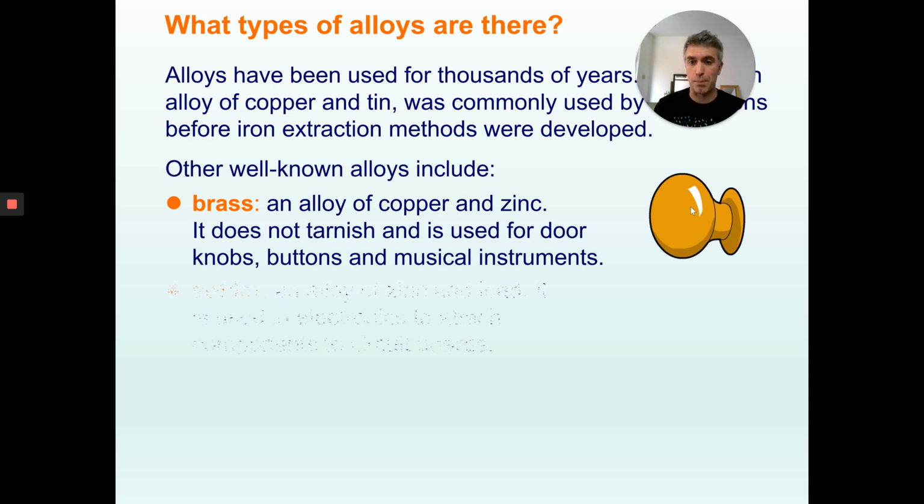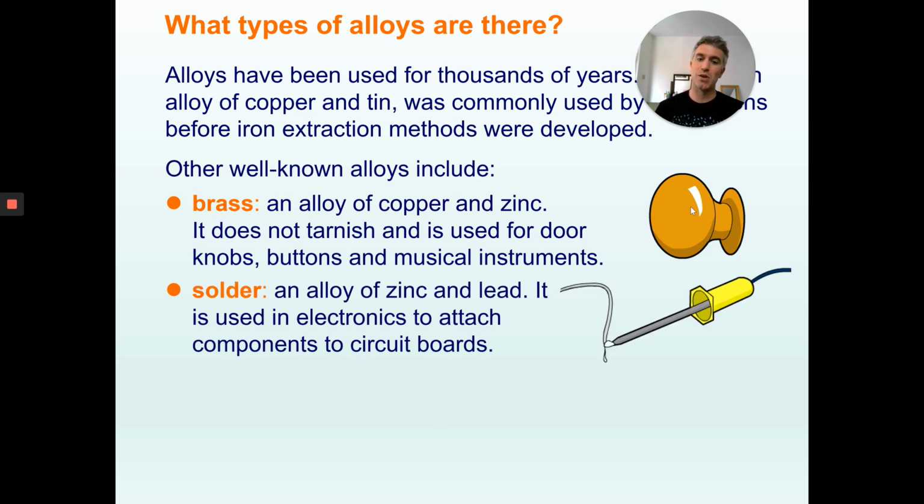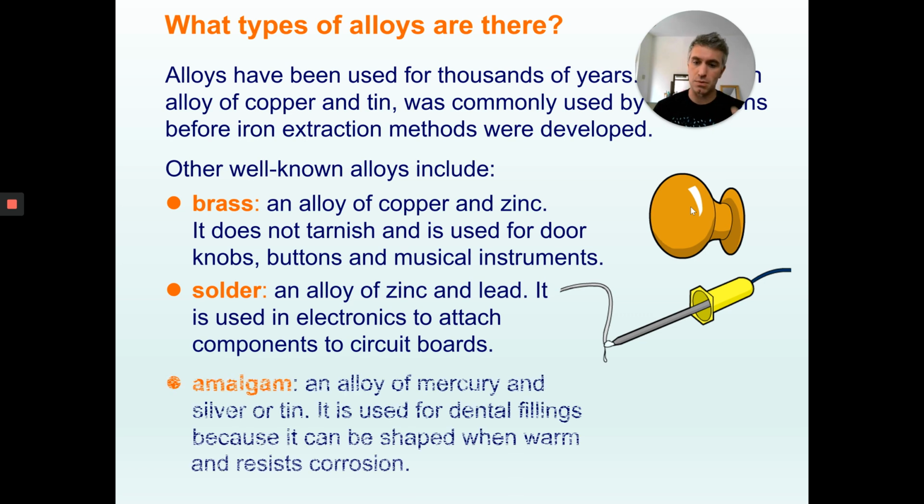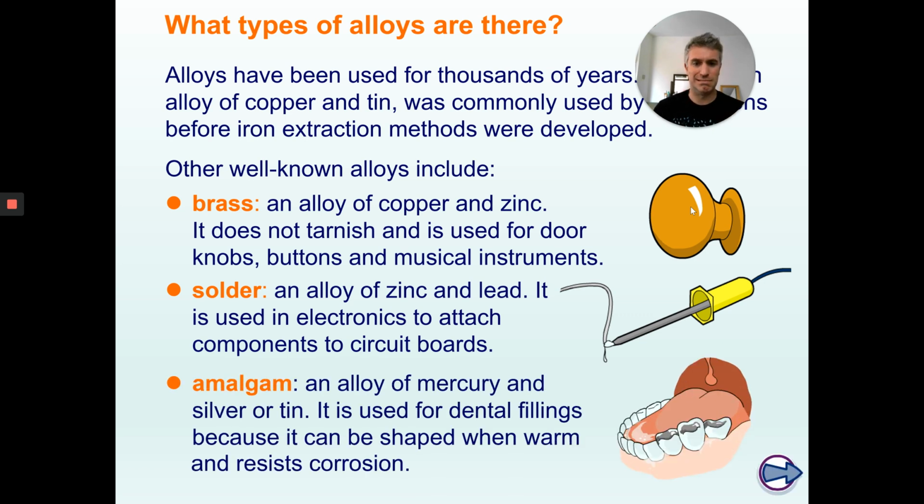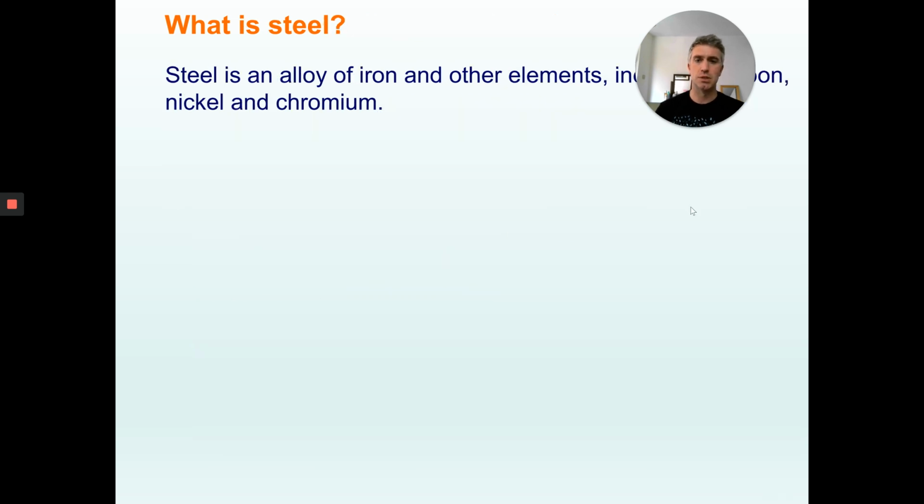So that's brilliant. Solder is an alloy of zinc and lead. It makes it really easy to melt and incredibly flexible. Amalgam, an alloy of mercury and silver, is used in dental fillings because you can shape it, which is really handy, and it resists corrosion. Steel is an alloy of iron and sometimes other elements.